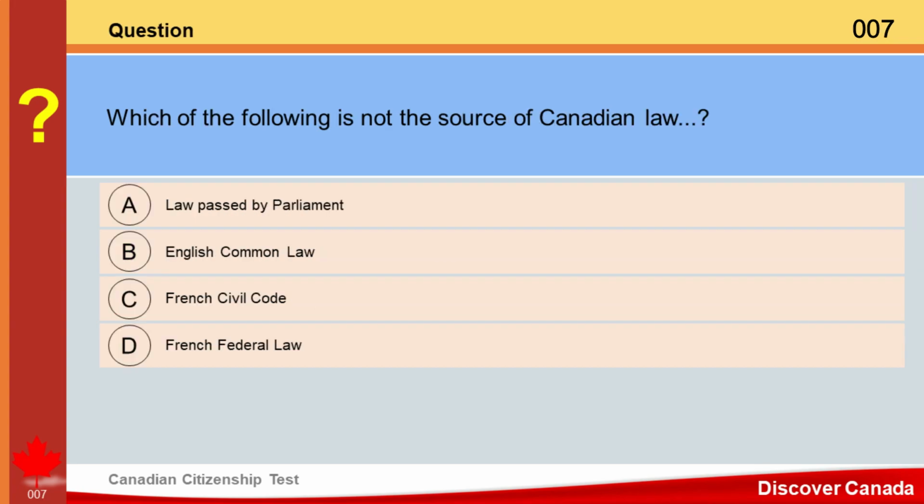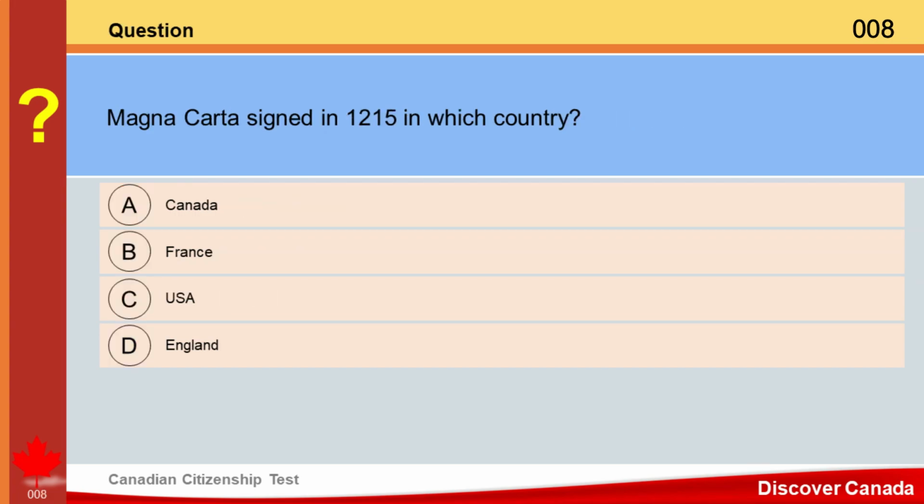Question. Which of the following is not the source of Canadian law? A. Law passed by Parliament. B. English common law. C. French civil code. D. French federal law. Answer. D. French federal law. Question. Magna Carta signed in 1215 in which country? A. Canada. B. France. C. USA. D. England. Answer. D. England.